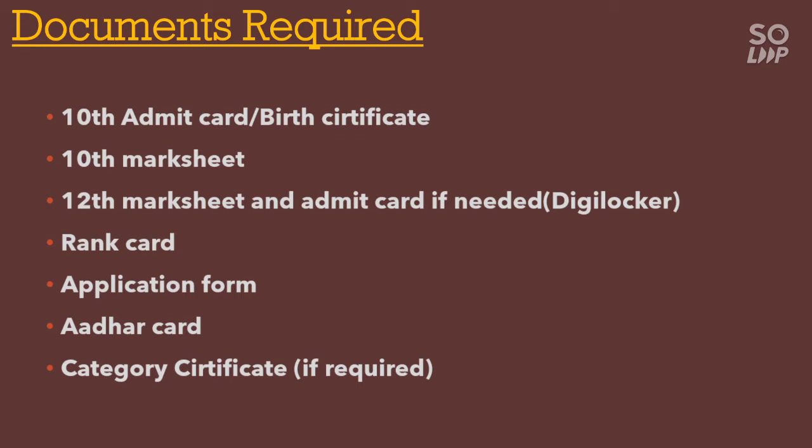If you belong to a reserved category, that is SC, ST, OBC. If you are from the general category, then you do not need any category certificate. Next is the income certificate for TFW candidates, tuition fee waiver candidates who have applied for TFW. They have to upload the income certificate.